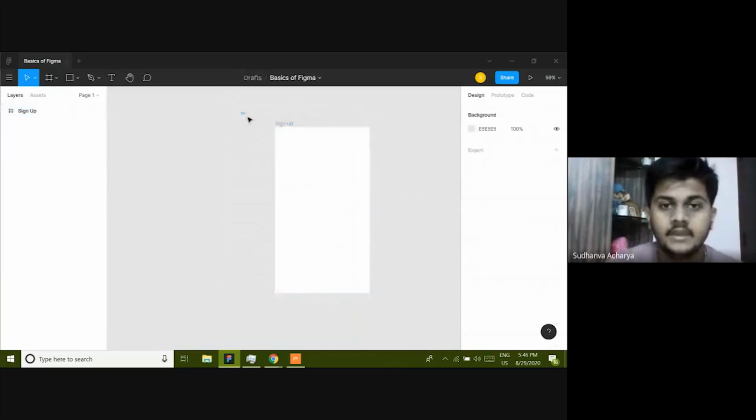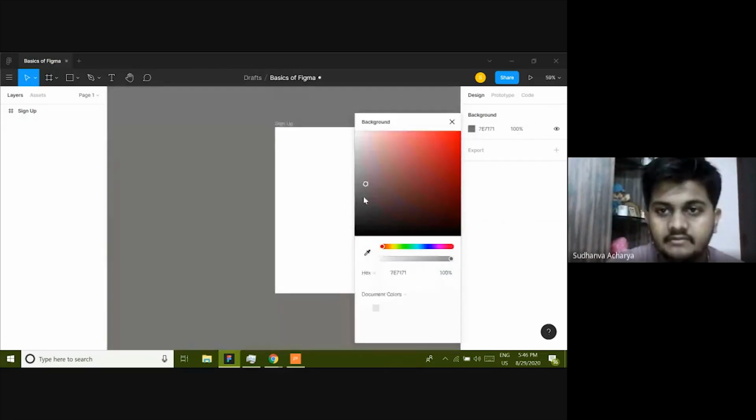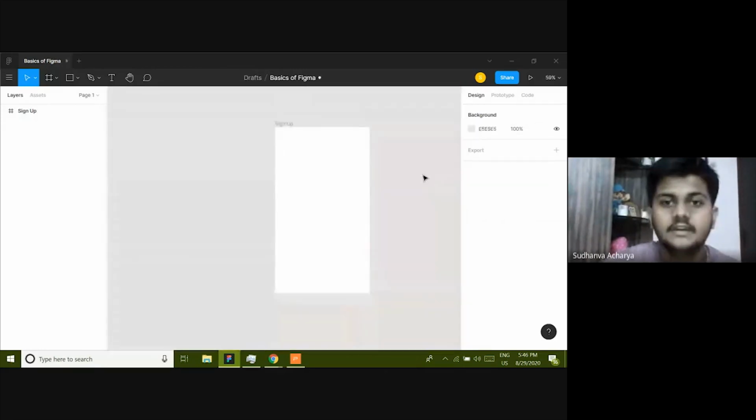Now you can see here three tabs: design, prototype, and code. We are not touching prototype and code, because prototype is used when you're doing the prototyping, and code is for developer handoff. Since we are just working with visual design, we are going to keep the design tab open. If you don't click on anything, you are going to see this background. This is just a canvas background color. Really very simple.